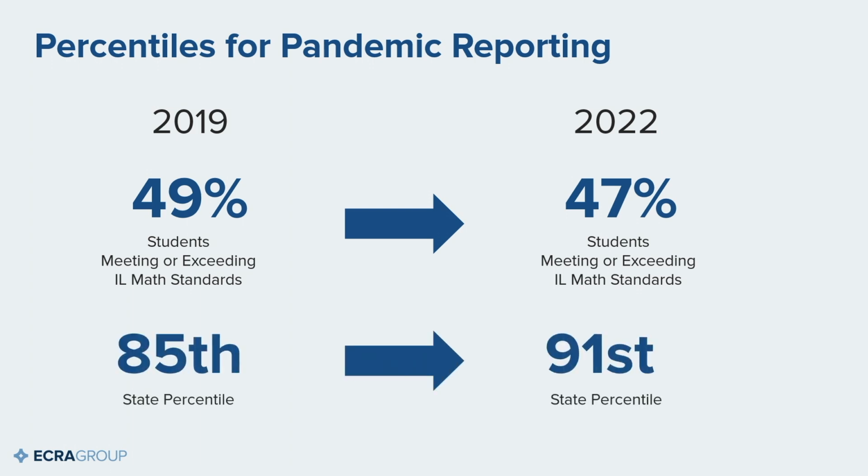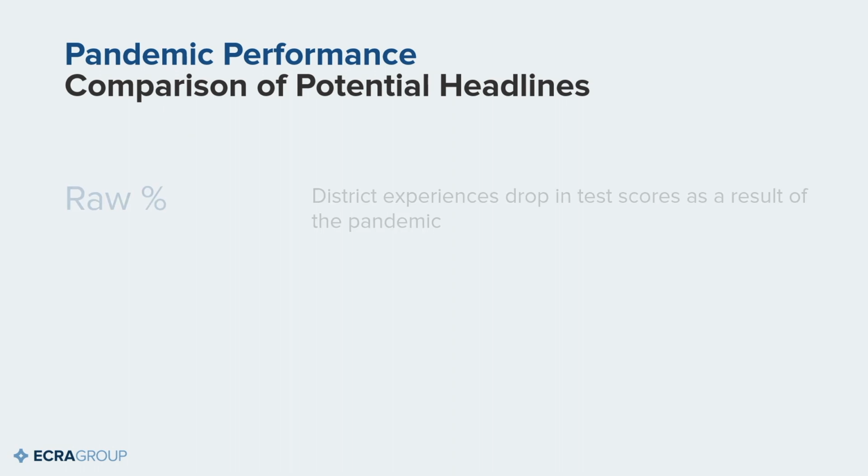But if we convert that to percentiles, what we find is that even prior to the pandemic in 2019, this particular district was at the 85th percentile, meaning they outperformed 85% of school districts across the state. But then in 2022, they actually became more competitive and they were at the 91st percentile. When you think about potential headlines that you might extract from this with the raw metrics, the headline might read something like, district experiences drop in test scores as a result of the pandemic.